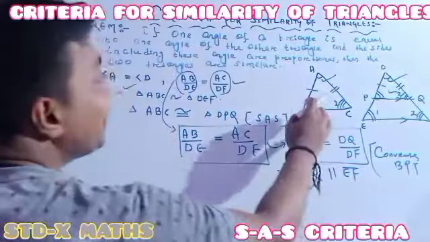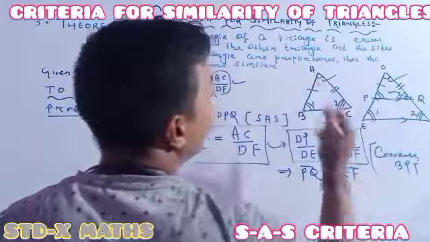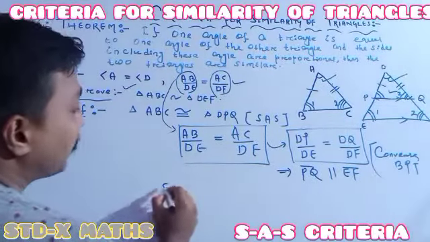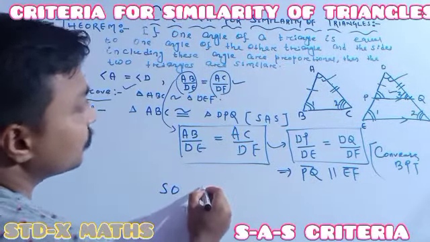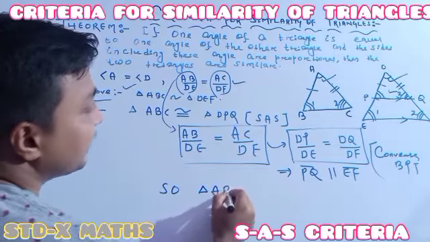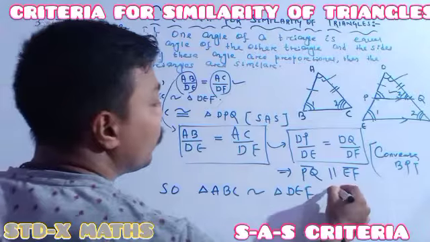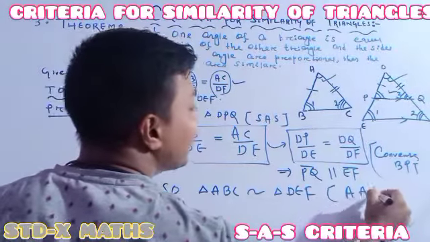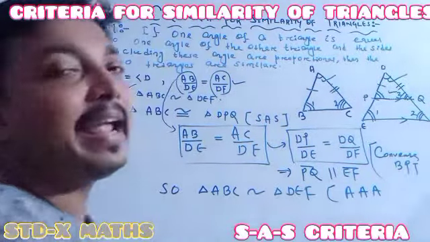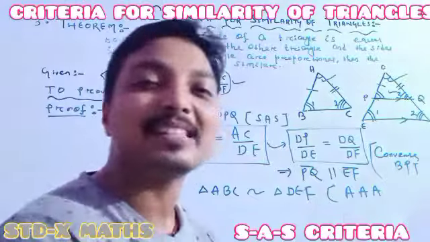Okay. So here the corresponding angles of both the triangles are the same. So directly you have to write: triangle ABC is similar to triangle DEF. According to which criteria? AAA similarity criteria, which means the first theorem.